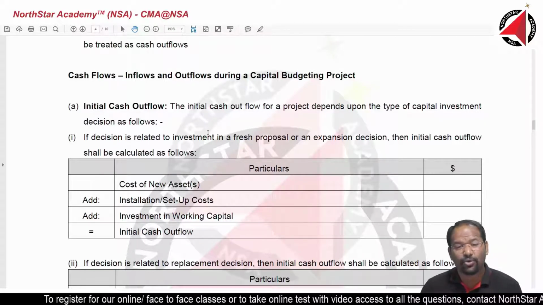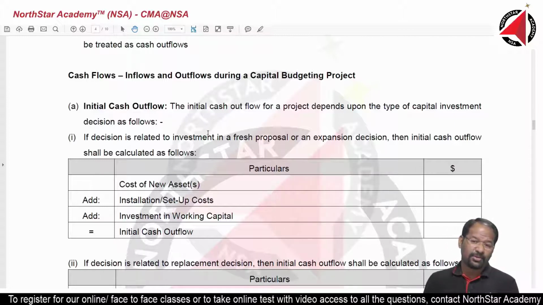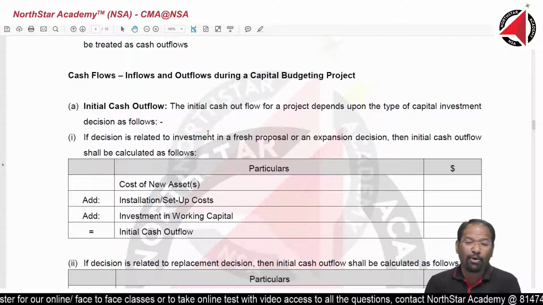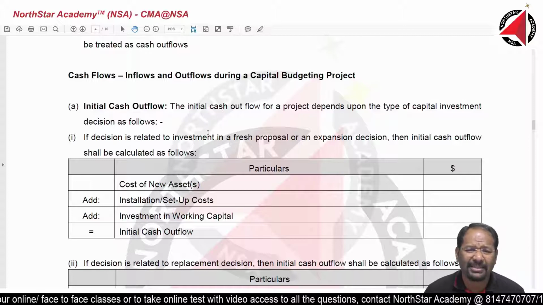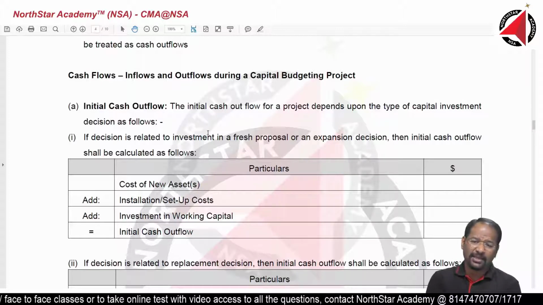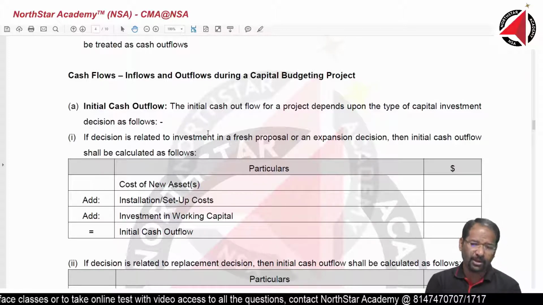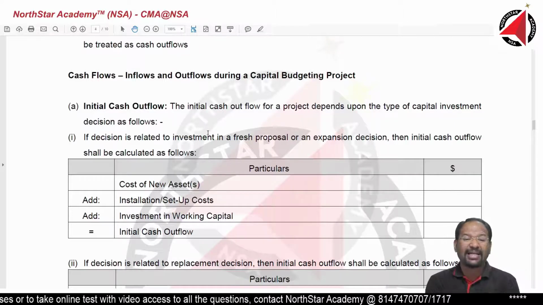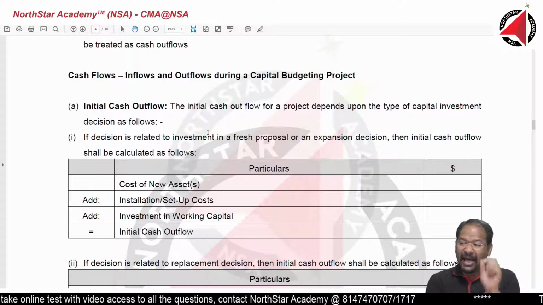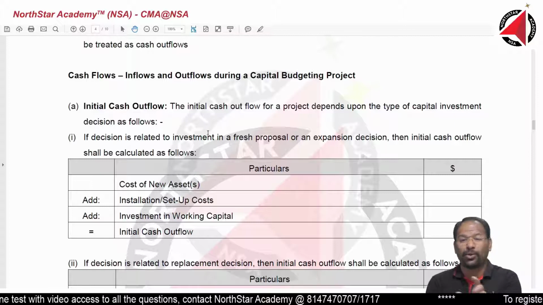End of year 2 you can pluck more mangoes. End of year 3, 4 you can pluck more. But the moment you have planted the seed, you cannot pluck anything. You have to keep putting water. So here also initial cash outflow means cash flow in year 0.